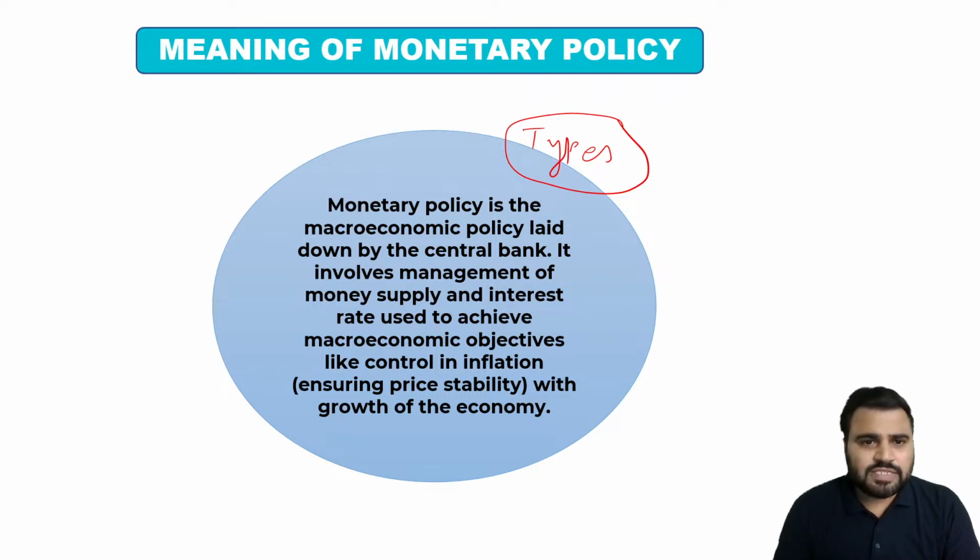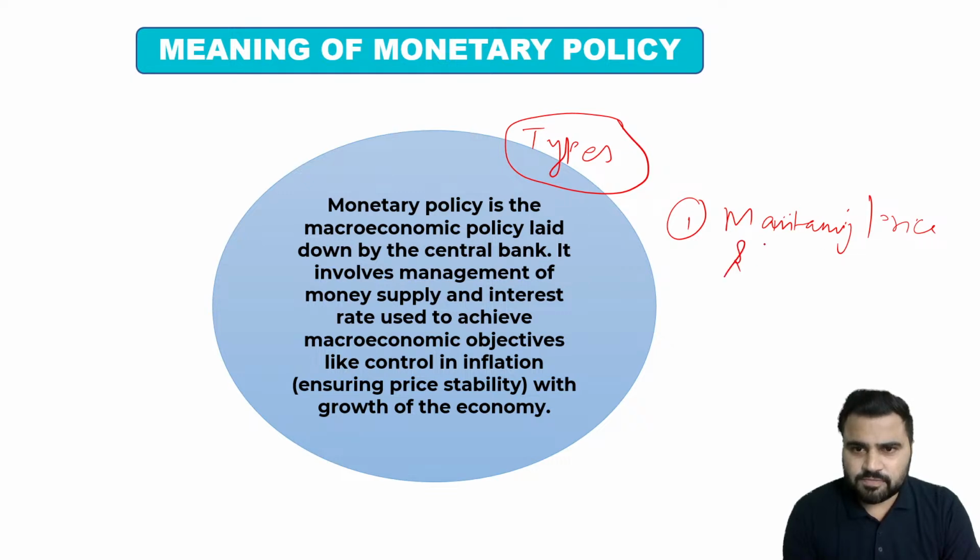Monetary policy is the macroeconomic policy. You know very well, it is laid down by the Reserve Bank of India, the central bank of our country. So the ultimate objectives that RBI has to achieve by using monetary policy are, number first, maintaining price stability, which is nothing but controlling inflation, and number second, ensuring economic growth.